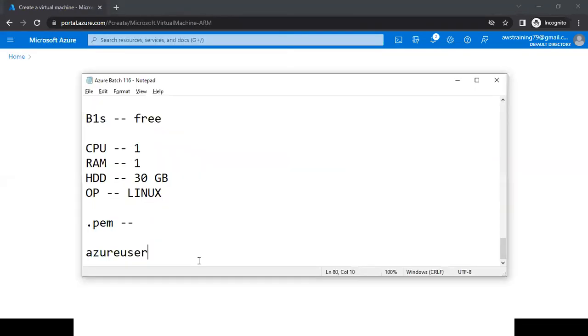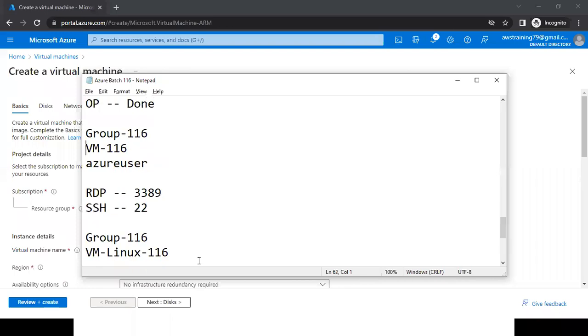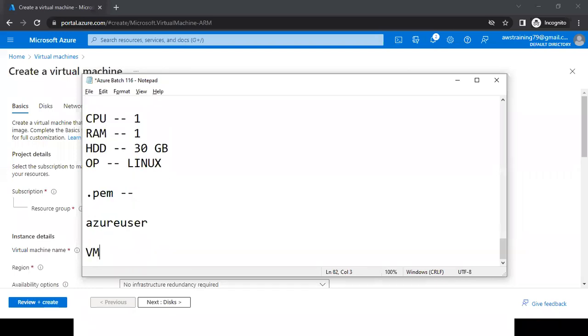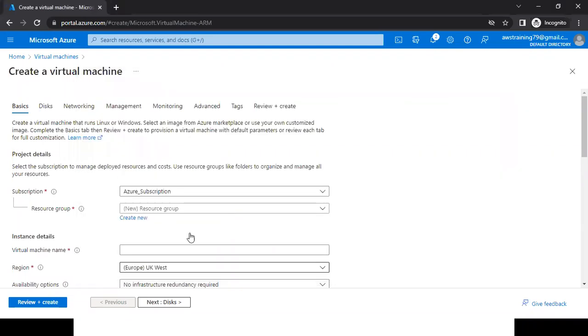This time I'm giving the name Linux. The resource group, giving the name. But this time I'm doing it a little quicker because we have already understood these two things multiple times. In yesterday's session also we have done it, and in today's session, but wherever it is required, I'm going to explain.